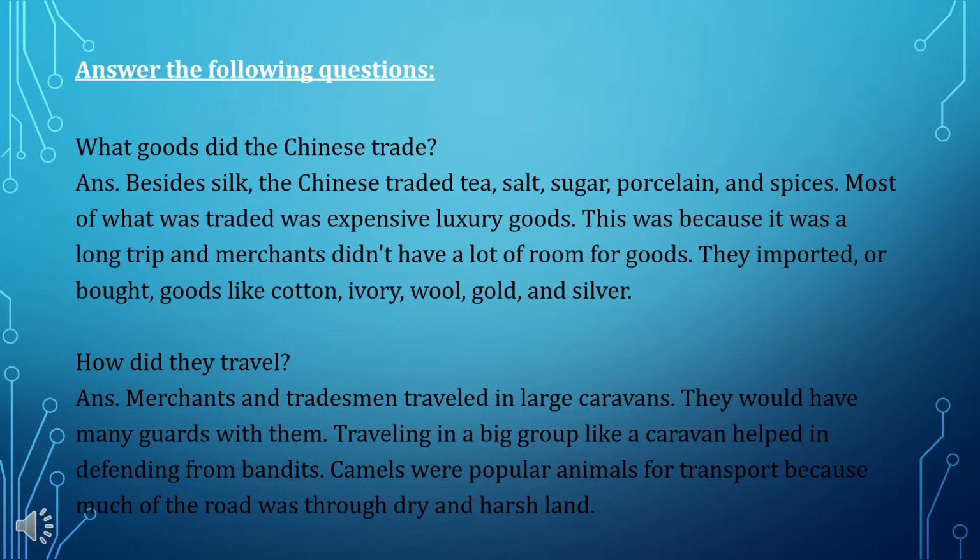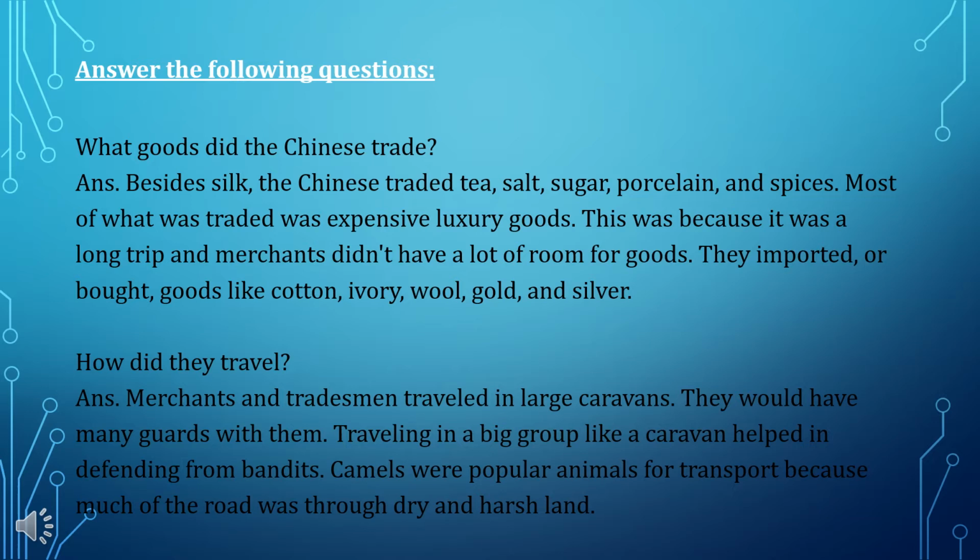Answer the following questions. What goods did the Chinese trade? Answer. Besides silk, the Chinese traded tea, salt, sugar, porcelain and spices. Most of what was traded was expensive luxury goods. This was because it was a long trip and merchants didn't have a lot of room for goods. They imported or bought goods like cotton, ivory, wool, gold and silver.